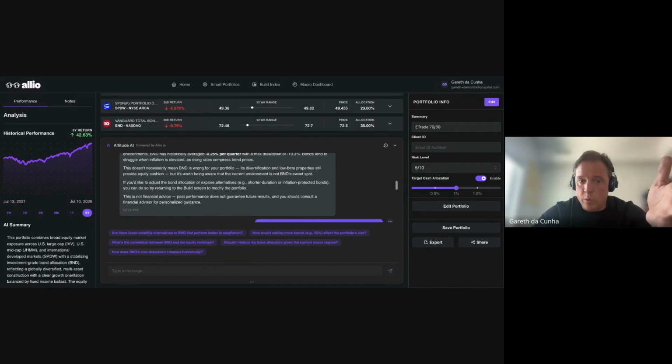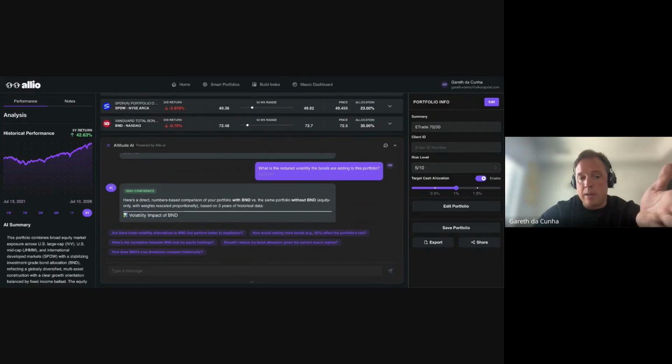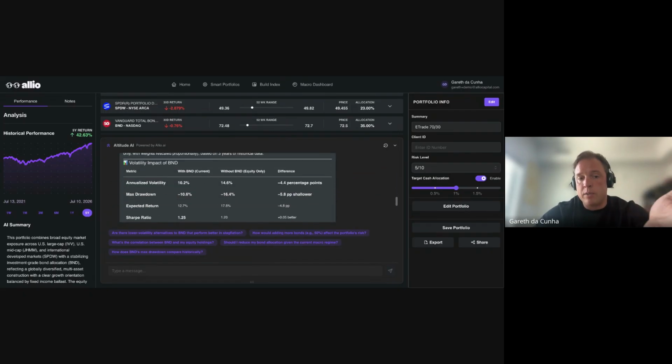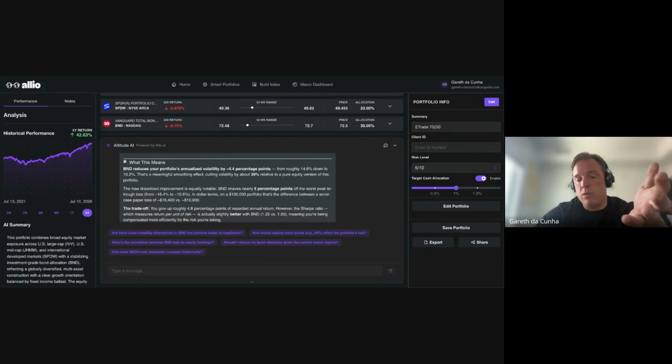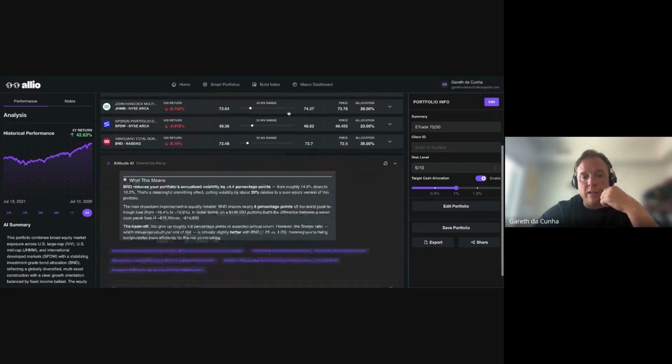However, right here with a few clicks, and frankly, one sentence, I was able to get an immediate arithmetically defensible value statement around what value those bonds are having in my portfolio. And again, I use E-Trade 70/30, right?